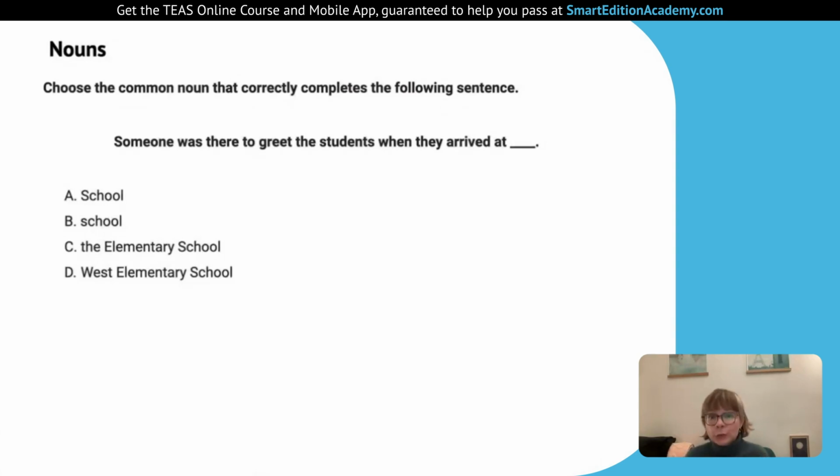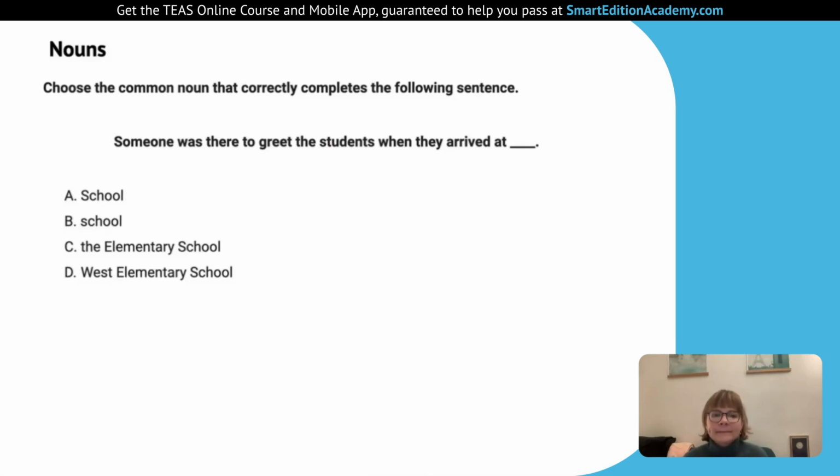The next one is school. It's a common noun because it's just general. It's not the name of the school. It's just at school. And it's lowercase, as it should be, because it's a common noun. So that's the option we like so far. We'll double check C and D just to be sure.